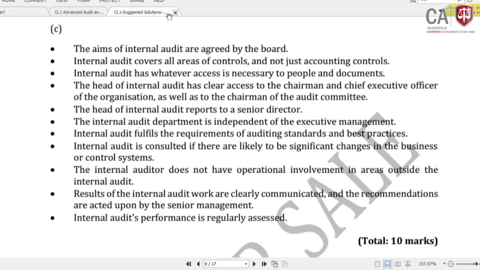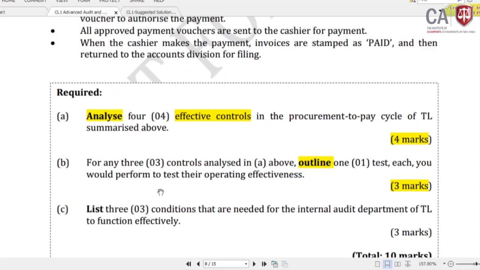The head of internal audit reports to the senior director. It's an important one. The internal audit department is independent of the executive management. Internal audit fulfill the requirement of auditing standards and best practice. Internal audit is consulted if there are likely to be significant changes in the business or control system. The internal auditor does not have operational involvement in the areas outside the internal audit. Results of the internal audit work are clearly communicated and the recommendations are acted upon by the senior management. So internal audit performance is regularly assessed. So straightforward theoretical questions from the internal audit chapter.